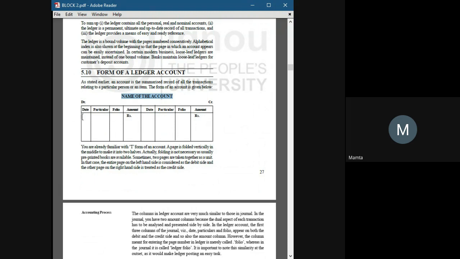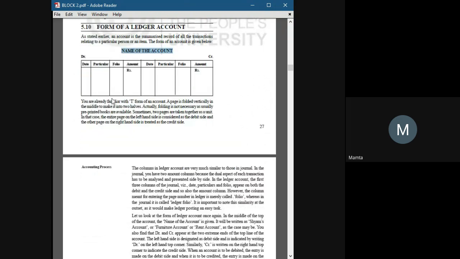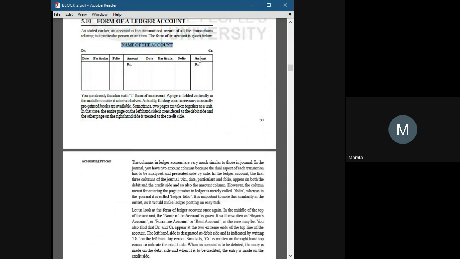In debit side, we have four columns. First one is date, second one is particulars, third one is folio, which is JF, journal folio, and it will tell you that this entry is mentioned on that page in the book of journals, and the amount. Same with the right side or credit side.